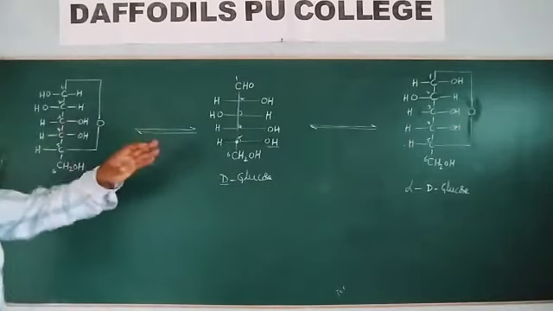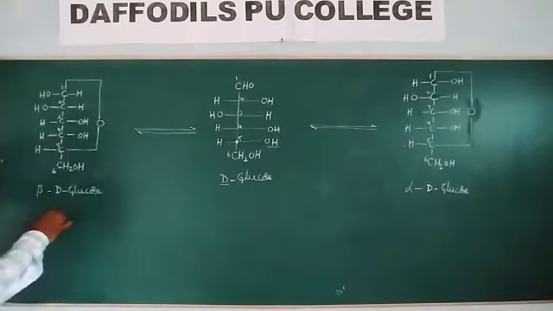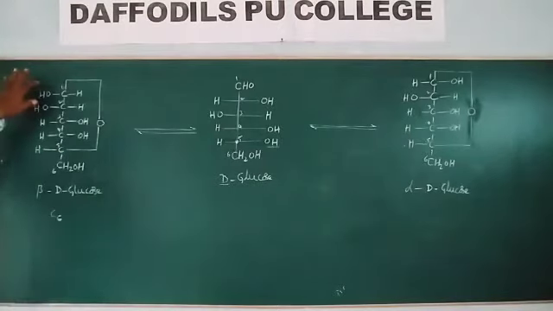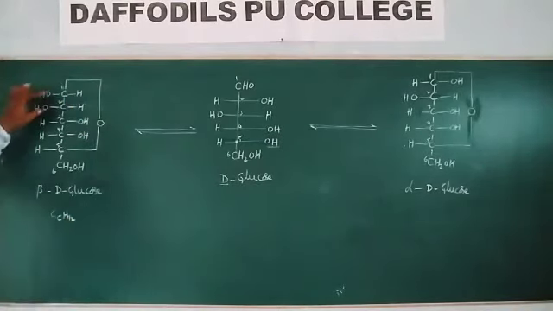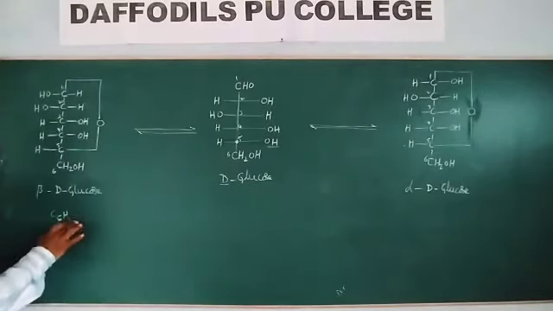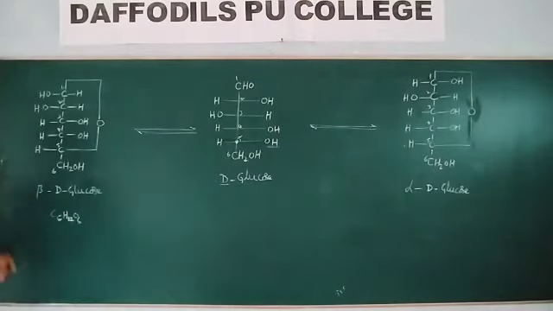Actually, first find out how many carbons are there: 1, 2, 3, 4, 5, 6 carbons, C6. How many hydrogens? 12. Oxygens: 6.